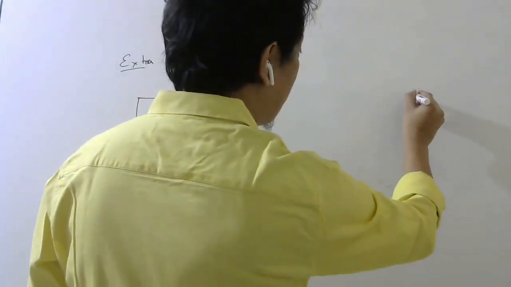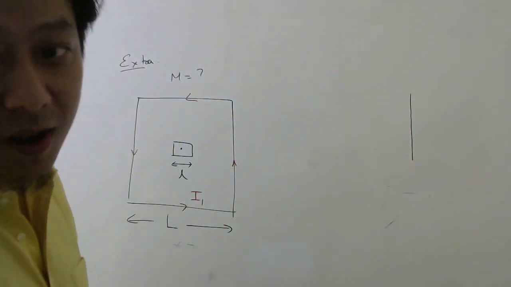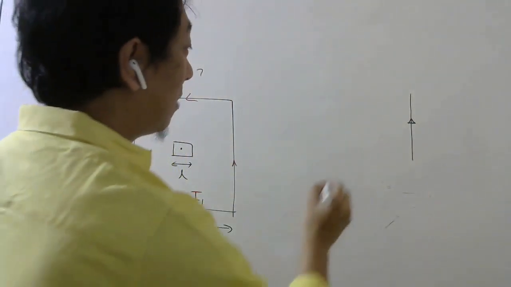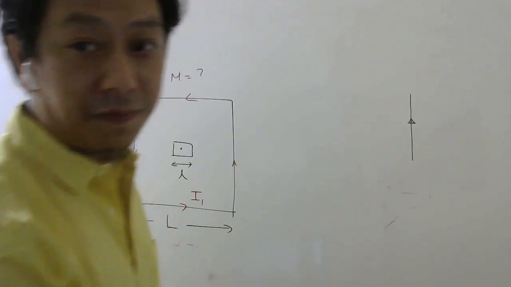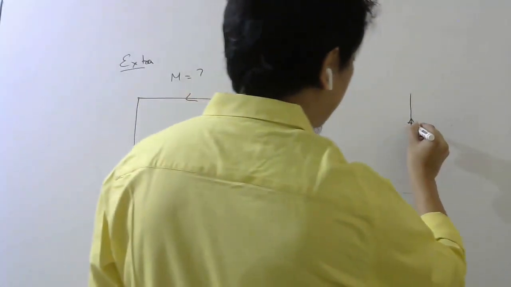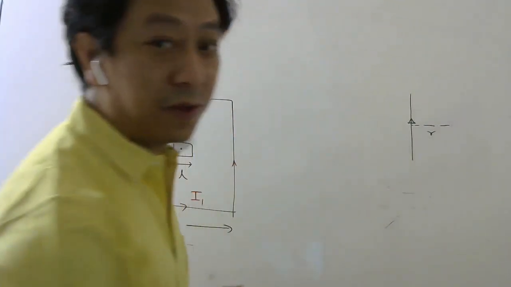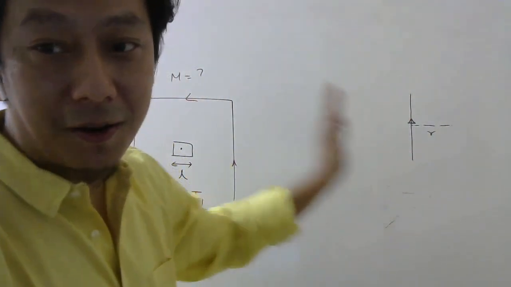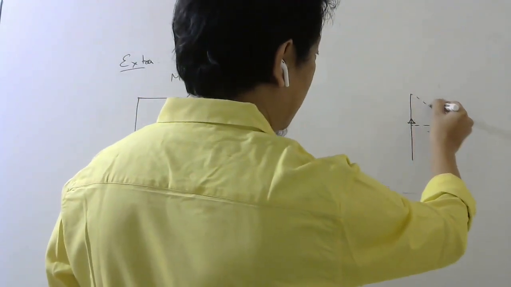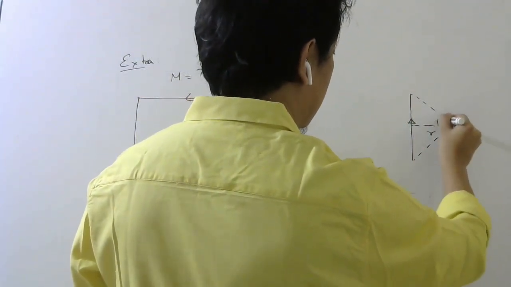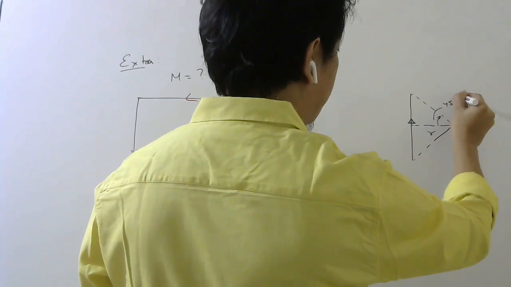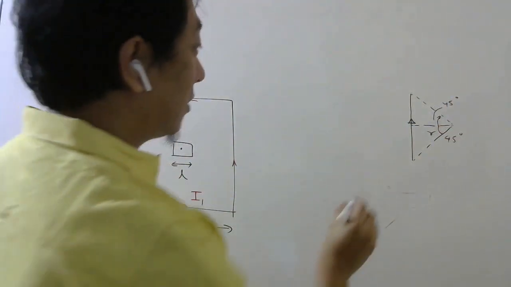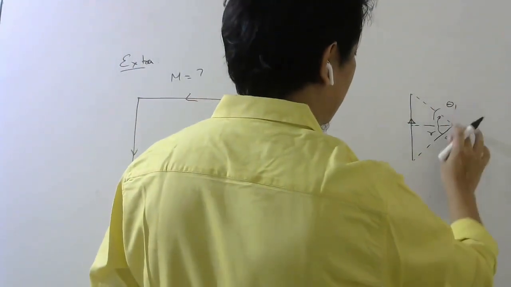For that you need to remember, if you have a straight finite wire where current is going this way, let's say, and you want the magnetic field at some point here, then you first have to find R perpendicular, the perpendicular distance between the observation point and the wire. Then from the two ends you draw lines. Here this angle is 45 and this angle is 45; otherwise you just write theta 1, theta 2.